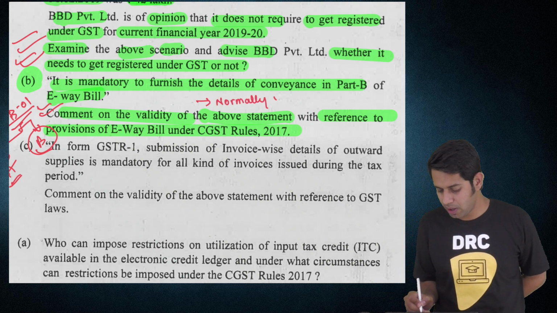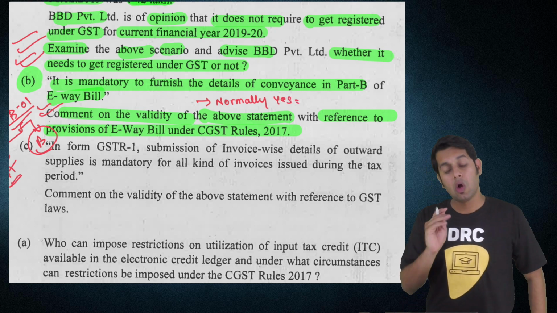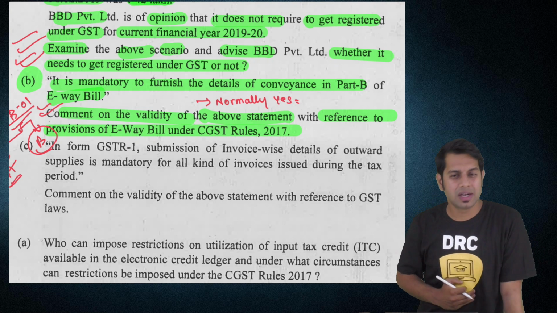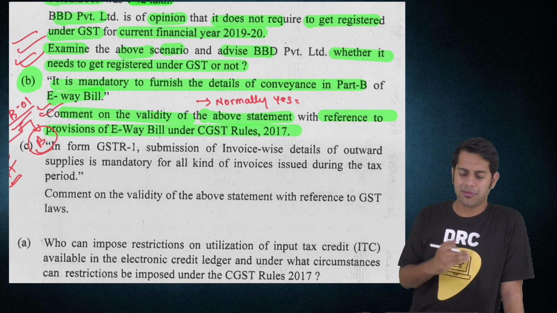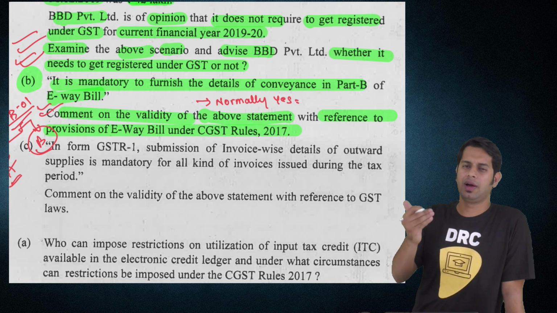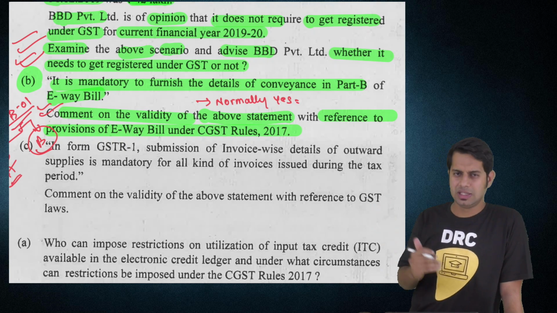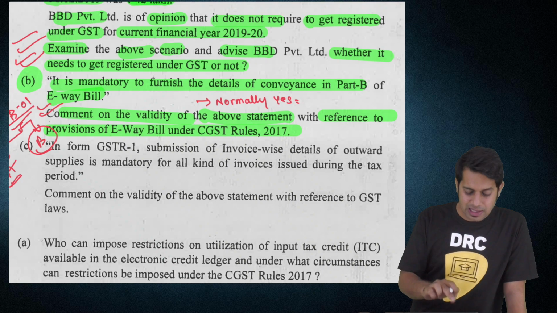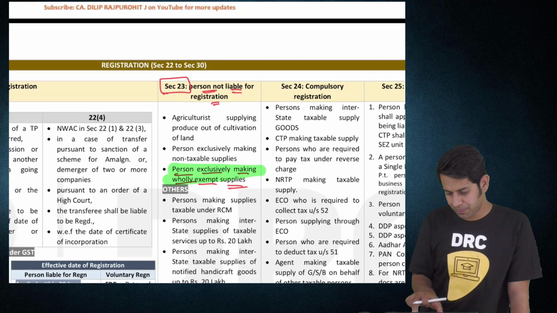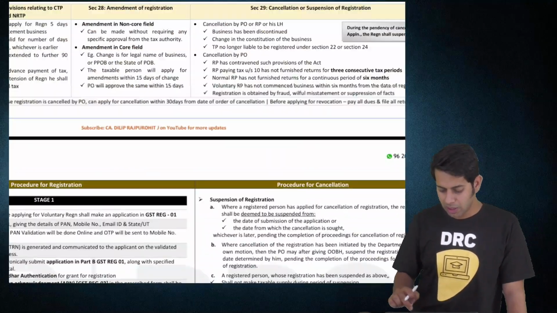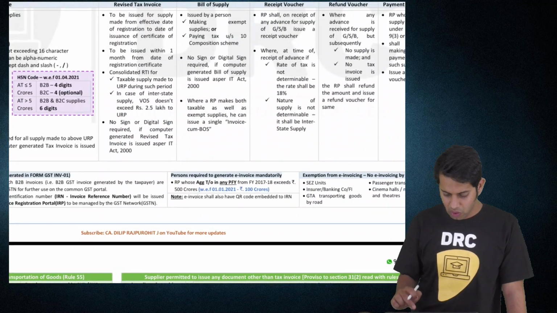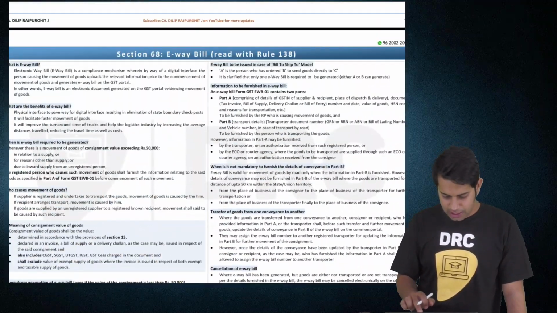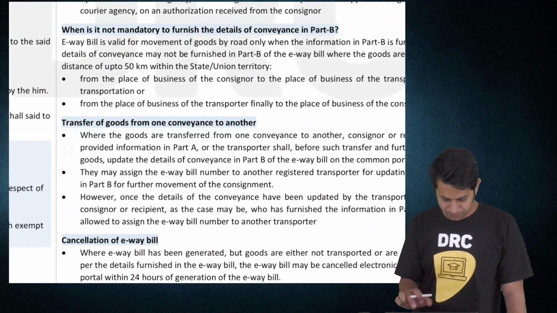Please see the words which are used by me. Normally yes, it is compulsory, or you are required to furnish the details of conveyance, or you are required to fill the details in Part B of GST EWB 01. But however, there are scenarios wherein you don't have to fill. There are scenarios when it is not mandatory to fill. Who is telling? E-way bill provisions are telling. Where is that provision, sir? E-way bill provision.